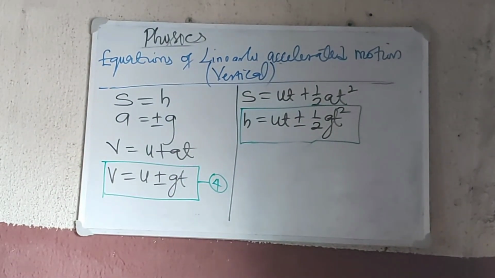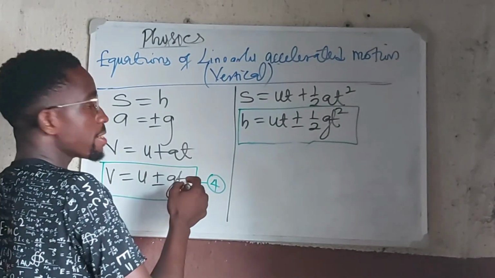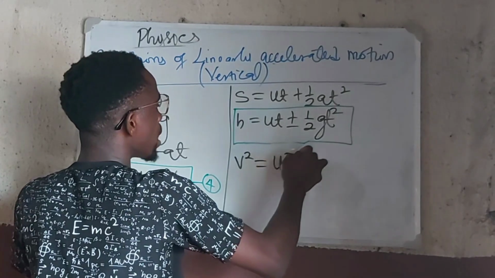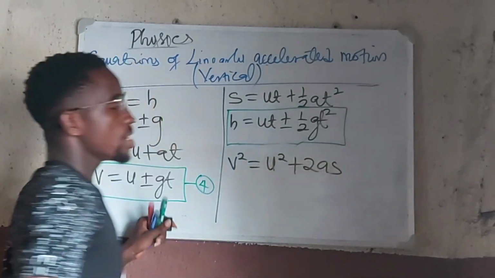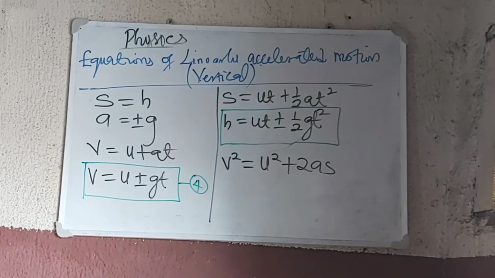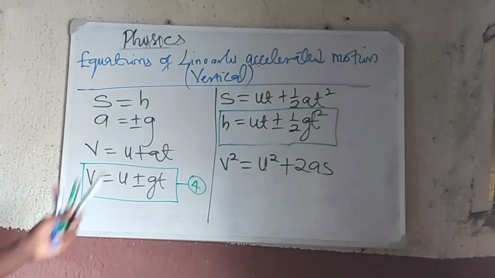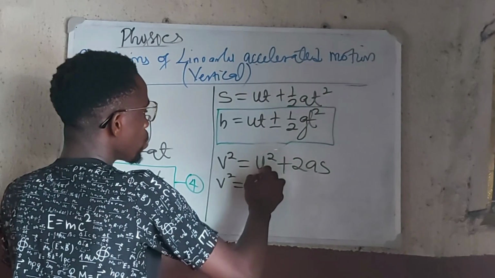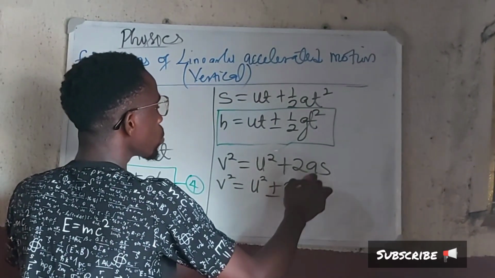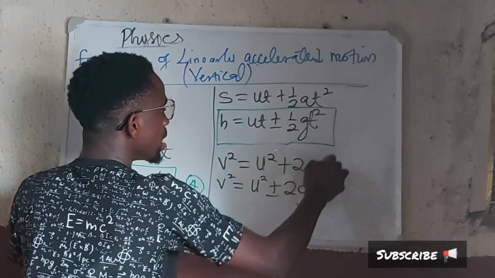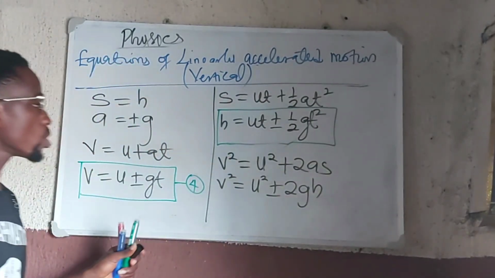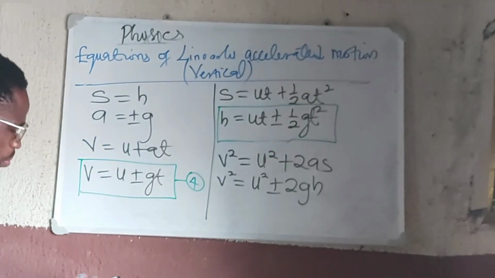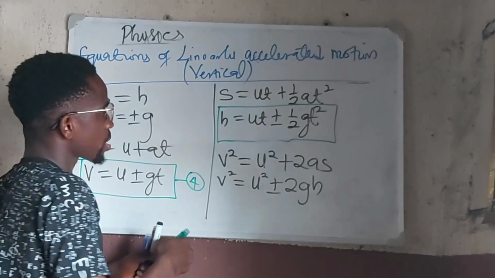Okay, now let's equally talk about the final equation where we have V squared is equal to U squared plus 2AS. Let's change this equation again according to these parameters. So we have that V squared is going to be U squared plus or minus 2. This A will change to G and this S will change to H. So V squared is equal to U squared plus 2GH. And that would be equation 6.